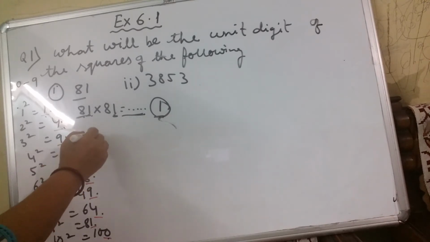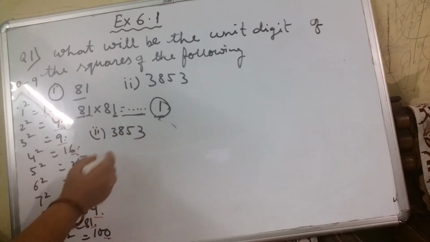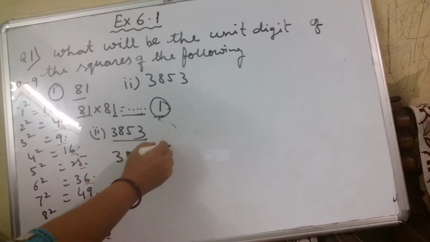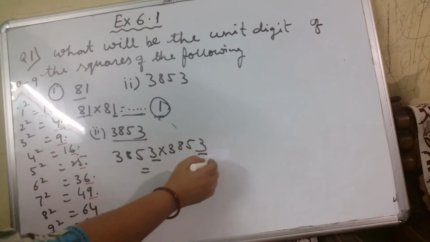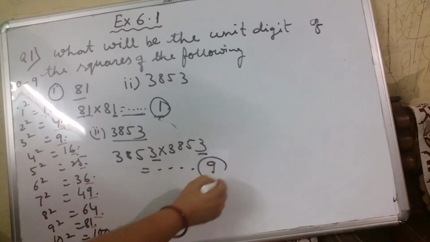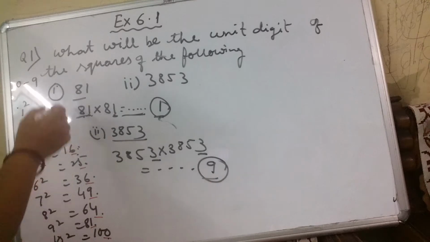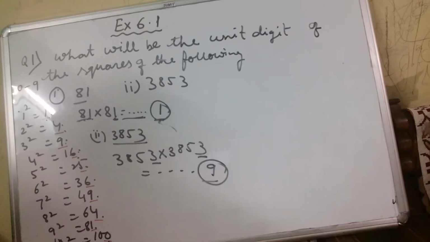Next is 3853. So the square of 3853 is 3853 into 3853. So 3 threes are 9. So in the unit place the digit will be 9. In the same way we will do the others also.